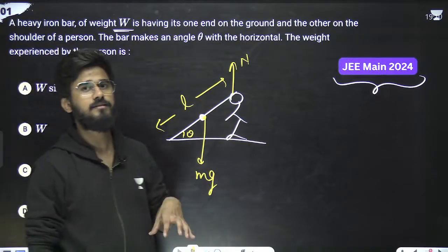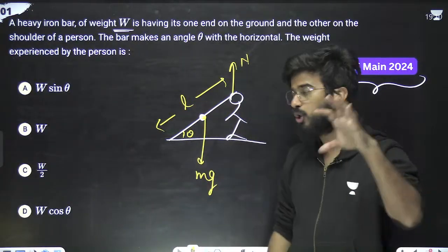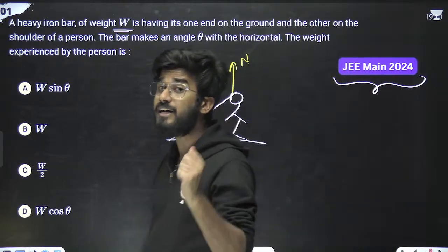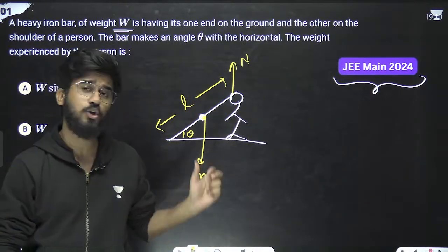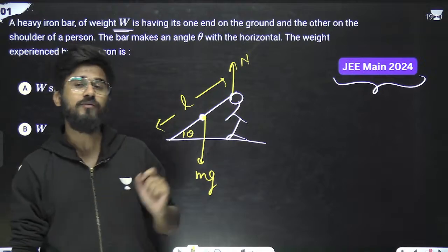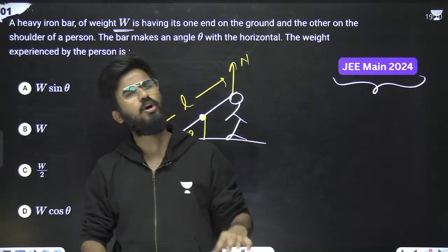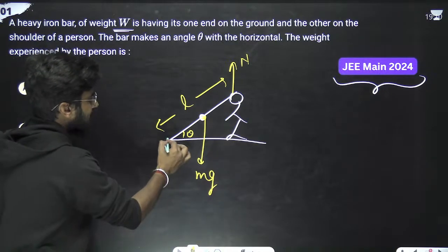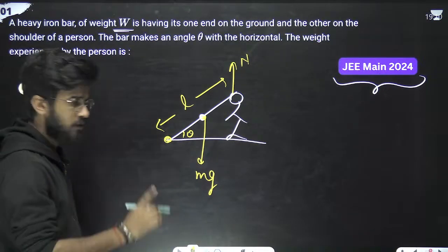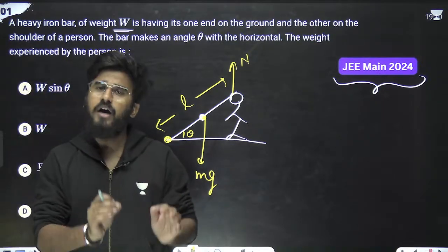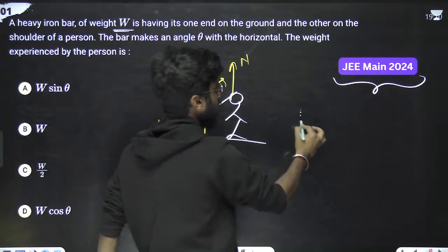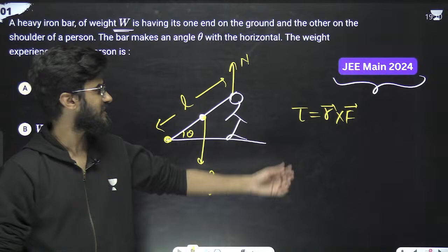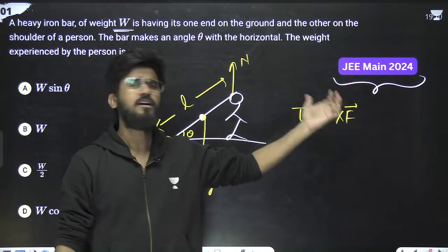Since this rod is at rest, just look at this, boys and girls, that means the total torque acting on this particular rod will be 0. Simple. So we'll just equate all the torques, or we'll simply write total torque equals 0. We'll write the torque about this particular point. What is torque? Basically torque is simply R cross F, the cross product of distance and force from the point.